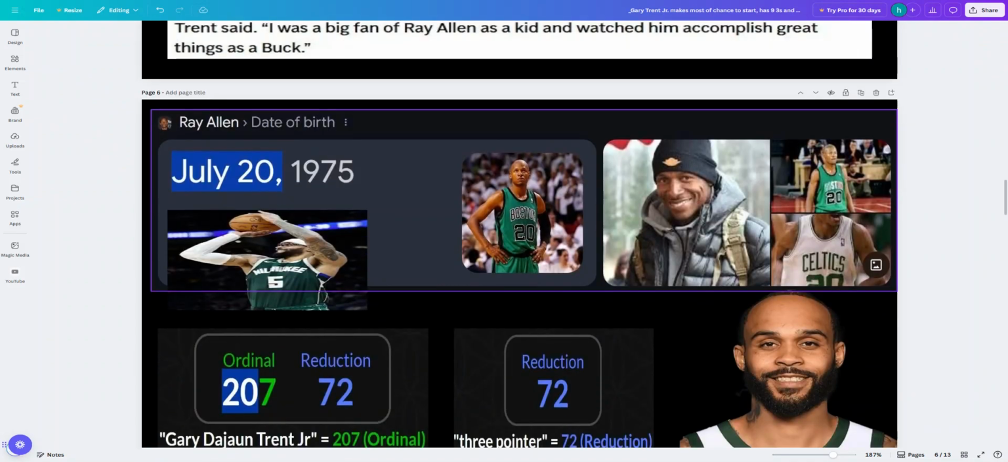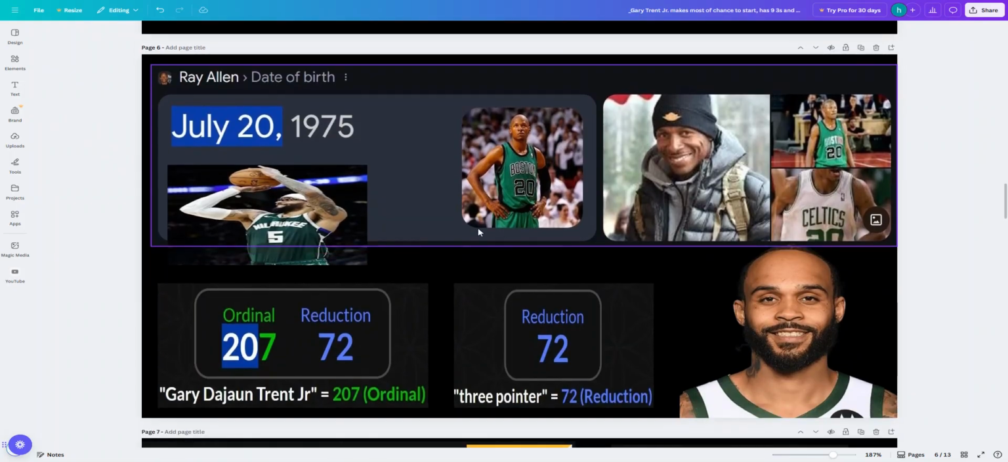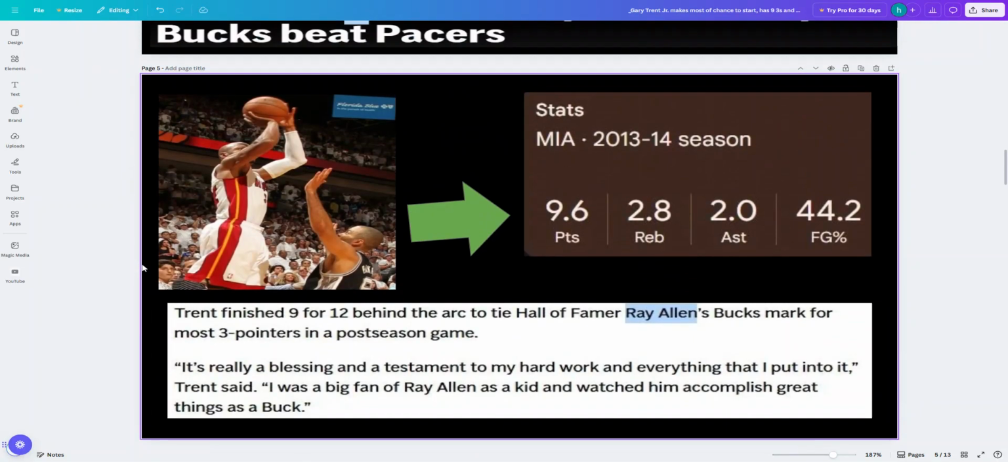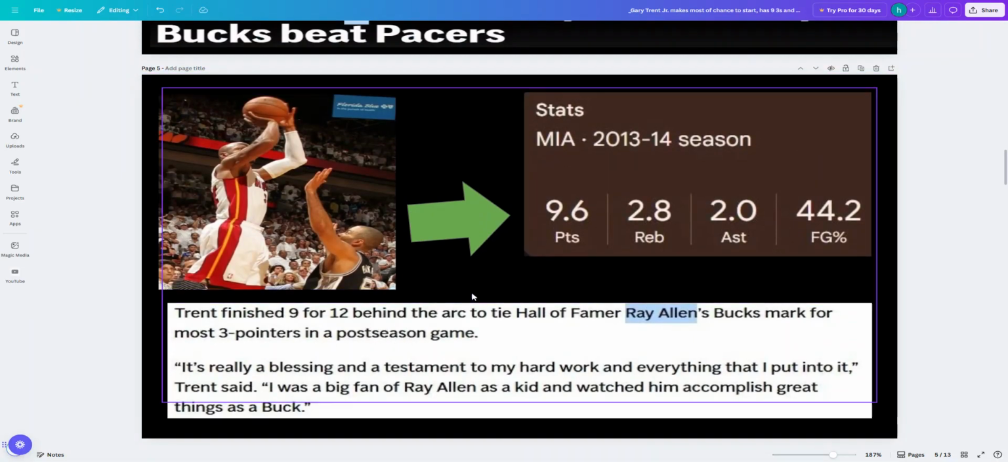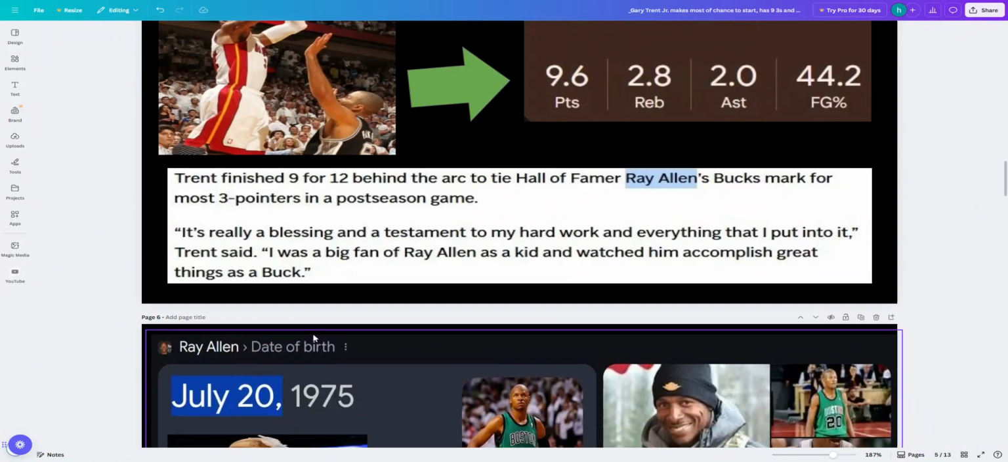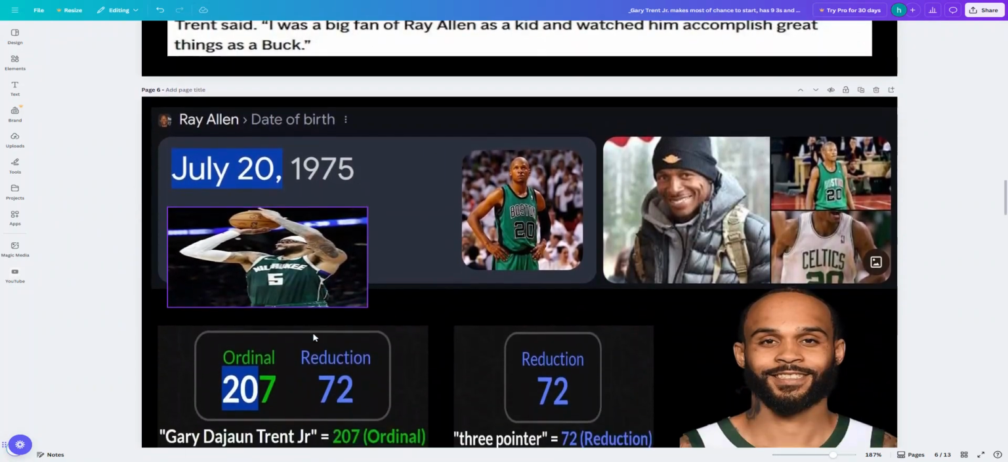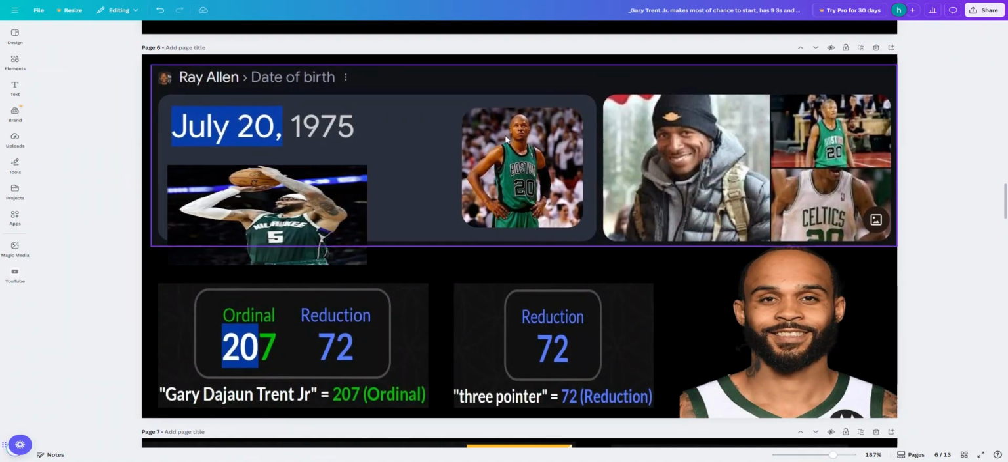I saw 20 date numerology with this game as well. Look at how Ray Allen's born on the 20th and Gary Trent Jr. ties him with most threes. In, did it say a Bucks playoff game? Yeah, a postseason game right there. Tied with 9 three-pointers. 20 date numerology on the game. Look at how Ray Allen wore the number 20 in his career. Born on the 20th. As a matter of fact, the 20th day of the 7th month.